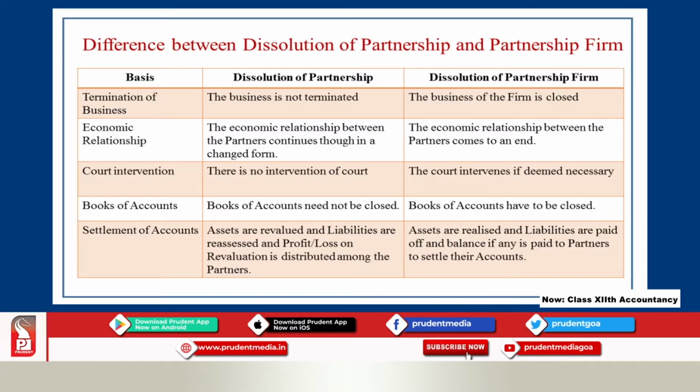In case of dissolution of partnership, the business is not terminated, whereas in case of dissolution of partnership firm, the business of the firm is terminated or it is closed. Now coming to the second point of difference, on the basis of economic relationship, we can distinguish between dissolution of partnership and dissolution of partnership firm.